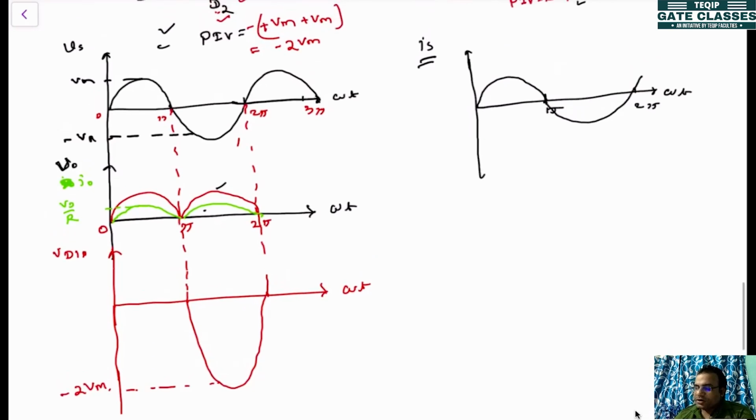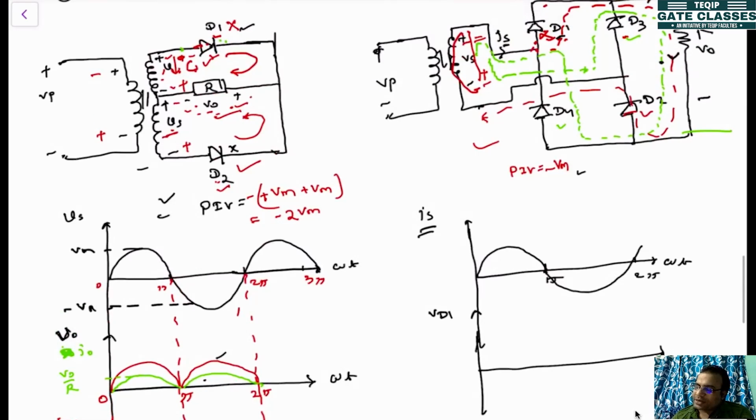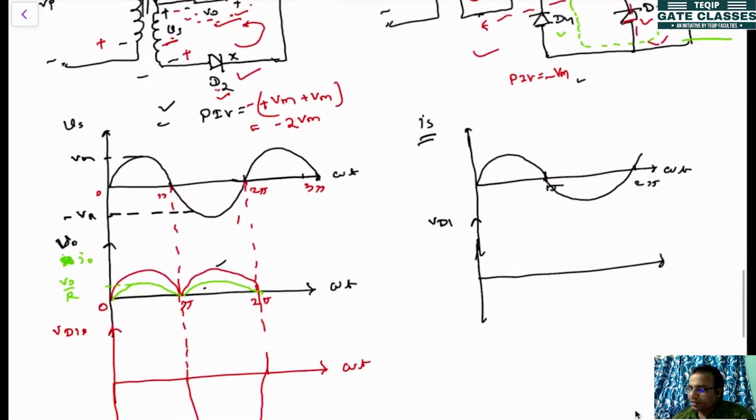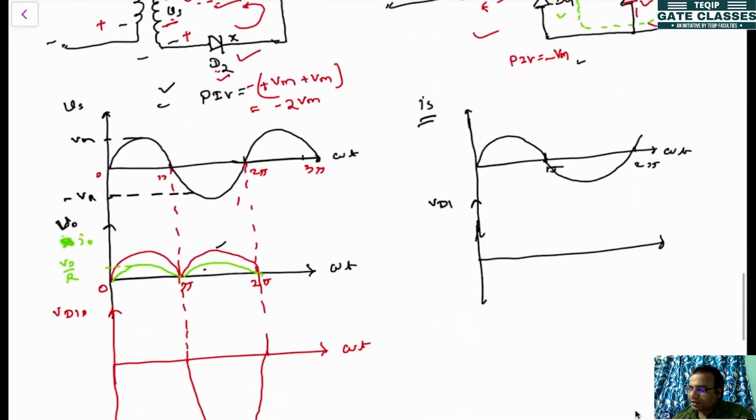Similarly, if you plot for D2, that will be during the positive half cycle, again with the same magnitude. And for the bridge, if you plot VD1, the voltage across diode D1 when D1 is not conducting, in the negative half cycle you will get this voltage. So this will be minus Vm.